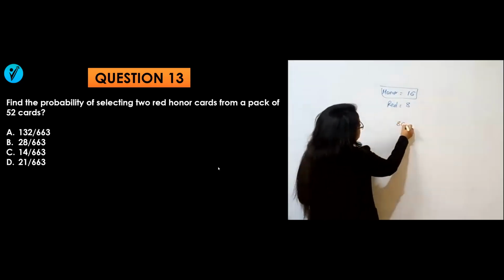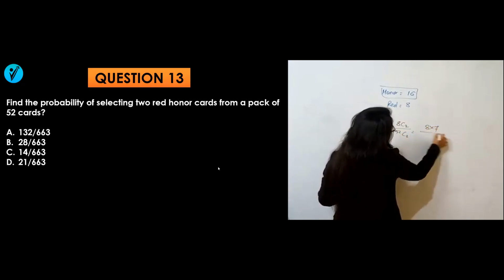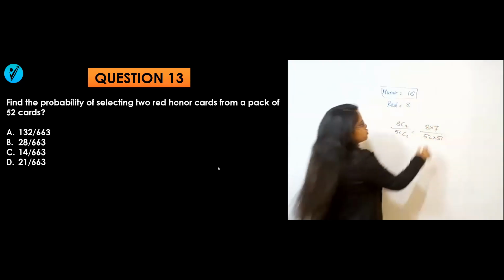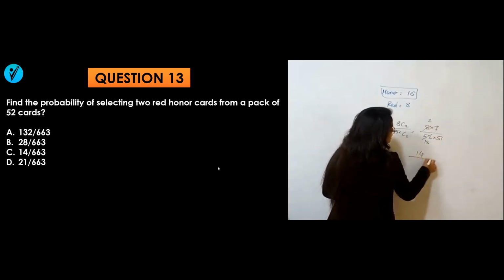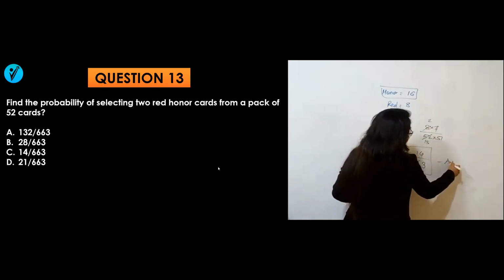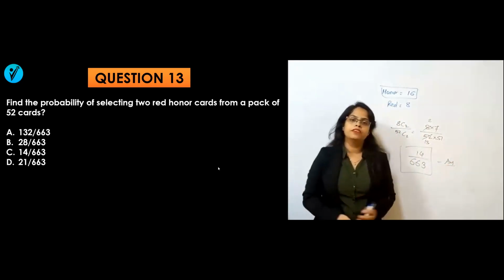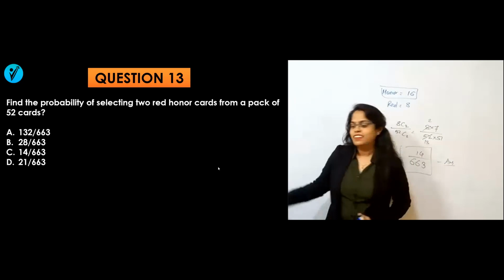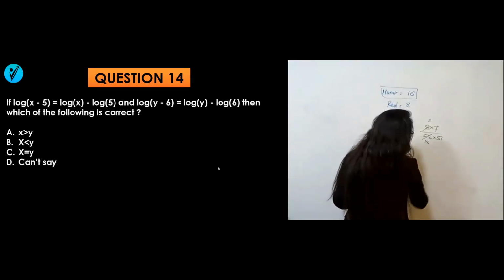So the probability of 2 red honors out of 52 will be 8C2 divided by 52C2. That means 8 into 7 divided by 52 into 51, because the 2 will get cancelled. Simplifying, the answer will be 14 by 663. That is option C. Easier. Let's find out the next one now, which is of logarithm.